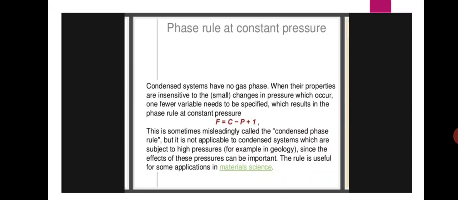No gas phase means this is for two phase systems. Here the gas phase is not there, only liquid and solid states are present. So then we can modify the Gibbs rule. Here we can modify it like this: F = C - P + 1. This is sometimes misleadingly called the condensed phase rule.